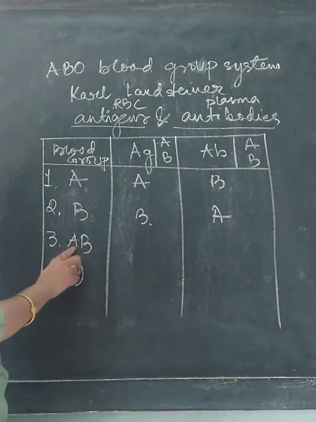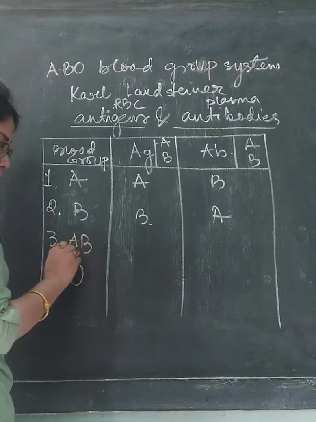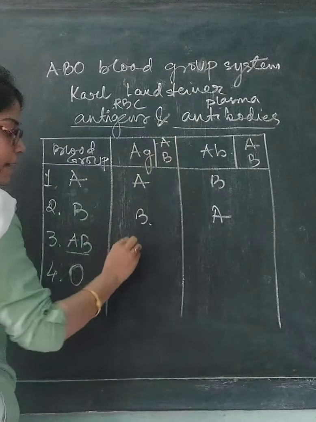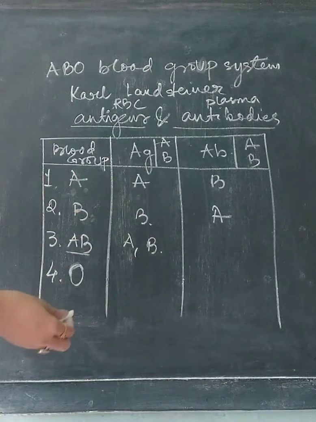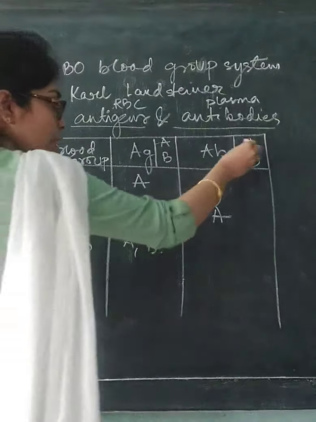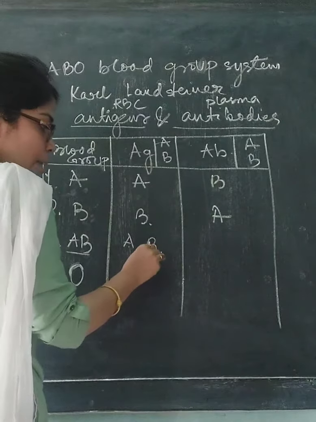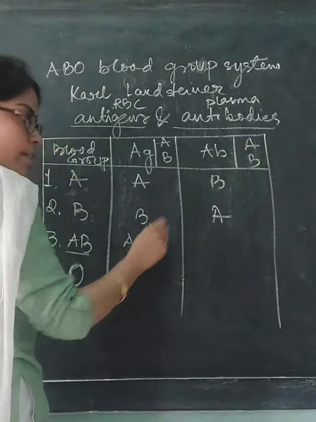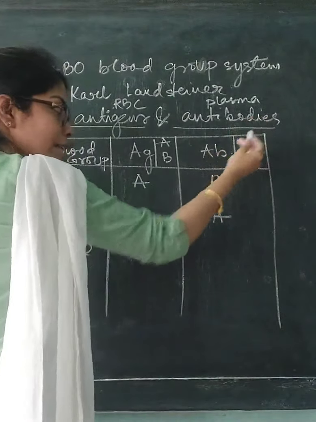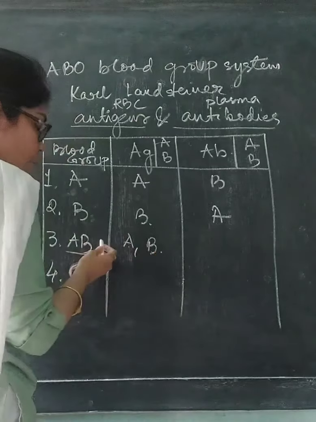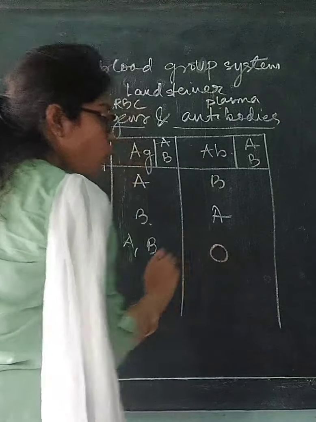Okay, coming to AB. Here both the letters A and B are in the name of this blood group. That means both A antigen and B antigen are present. A antigen and B antigen both are present. Okay, but if A antigen is present here, that means A antibody cannot be present, and if B antigen is present here, that means B antibody cannot be present. So none of the antibodies can be present in this type of blood group since both A antigen and B antigen are present. Okay, so here it will be O. Clear?